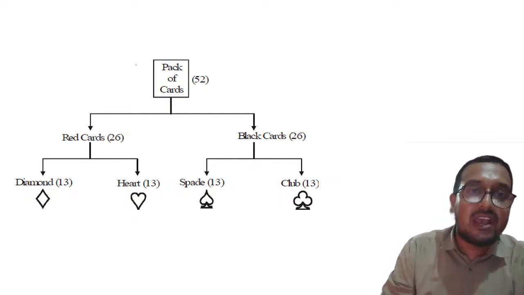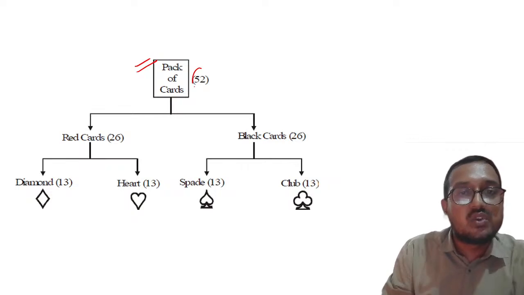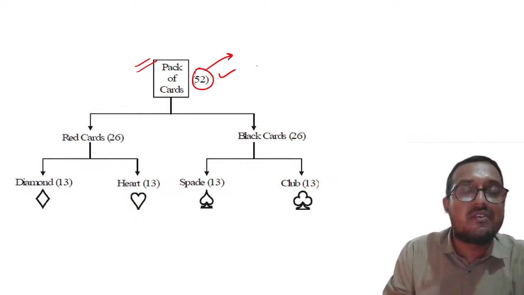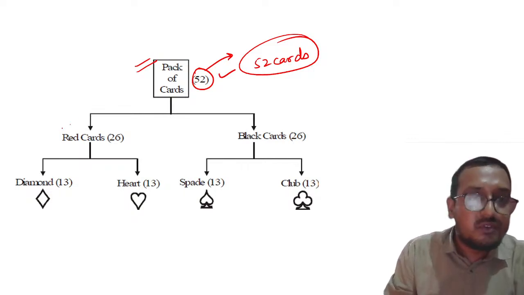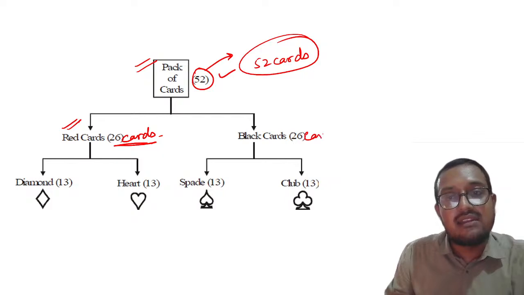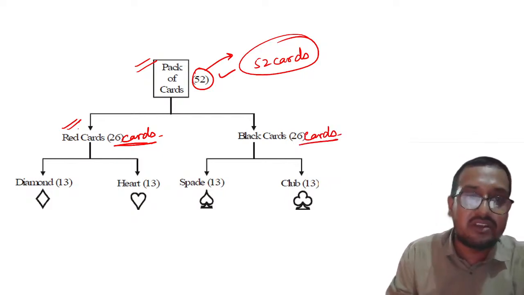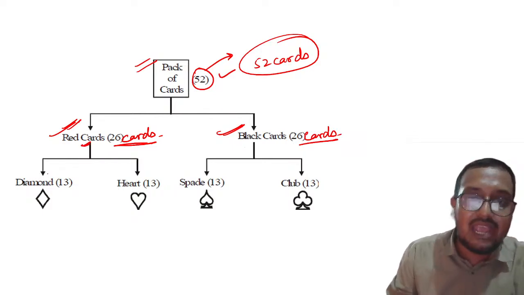Then there is pack of card related problem. Please remember, pack of card related problem. So you know that in a deck of cards there are 52 cards. How many cards are there? 52 cards are there. If you see red cards, there are 26 cards. And then in black cards again, 26 cards are there. Please remember, black and red. And in these red or black, there are different types of shade.